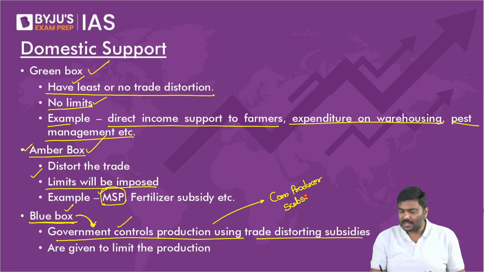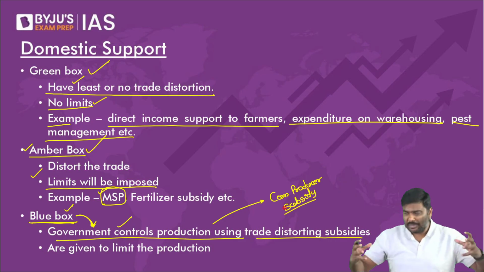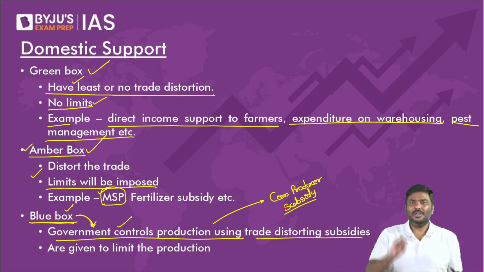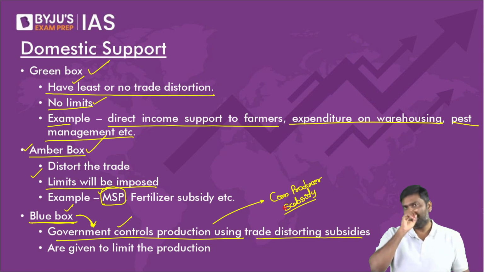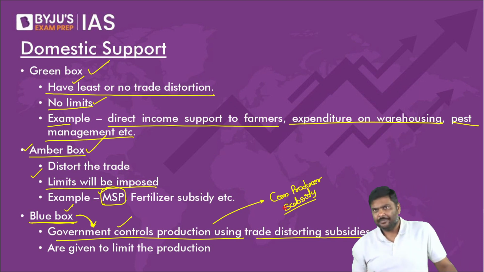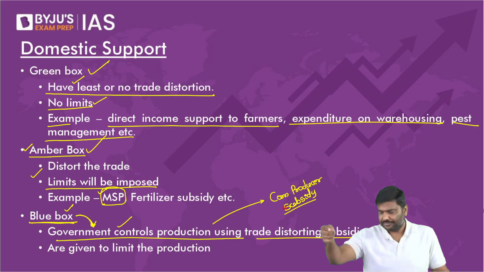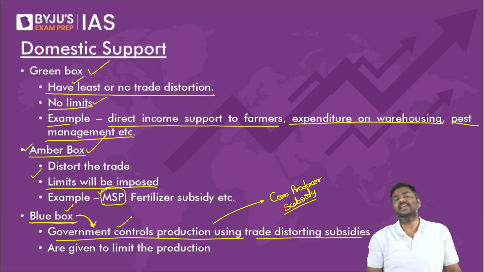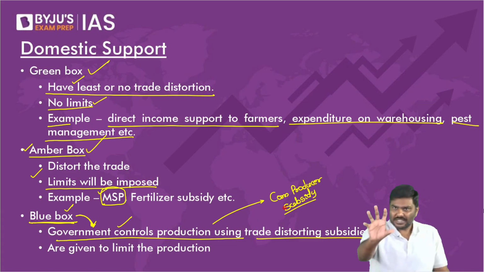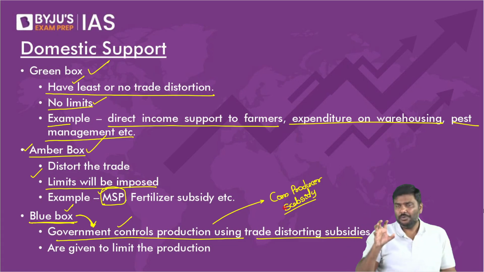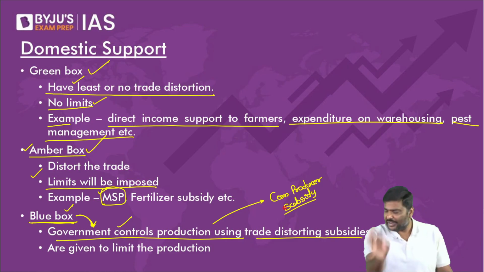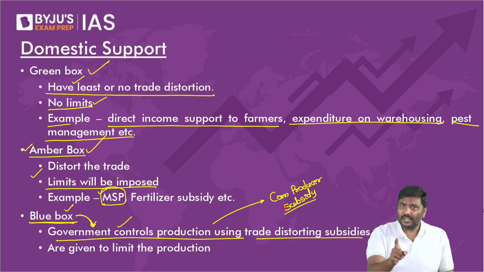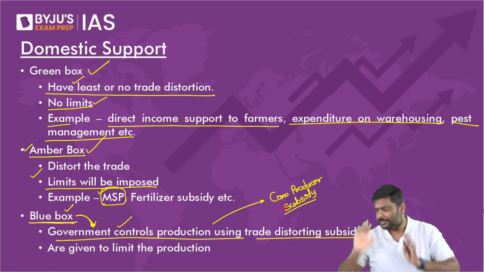Now, think of this. I'll give a very simple example. In India, we do not generally follow blue box subsidies. I've checked multiple government documents. You can also check. We generally don't use blue box. But I can give you one example. China. A couple of years ago, China used a blue box subsidy. European Union used a blue box subsidy. For example, in China, they used a blue box subsidy by the name of corn producer subsidy, CPS, which was actually used by China to contain the production of corn.